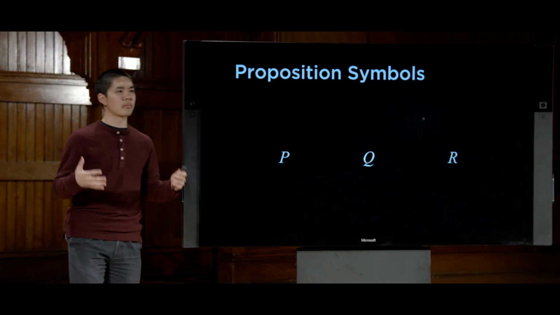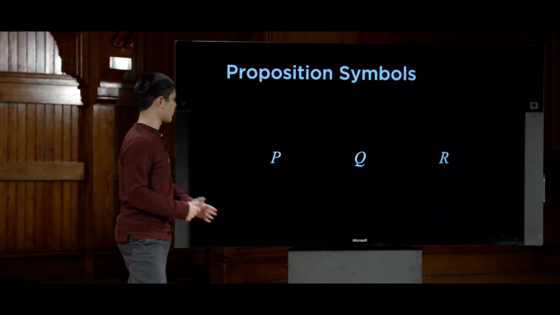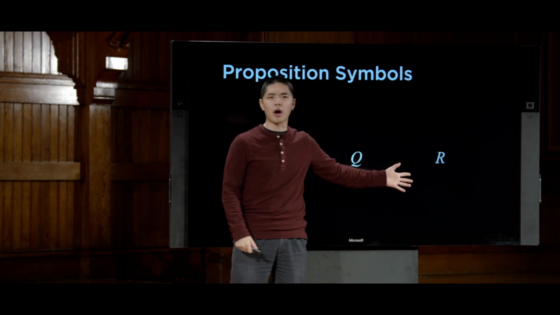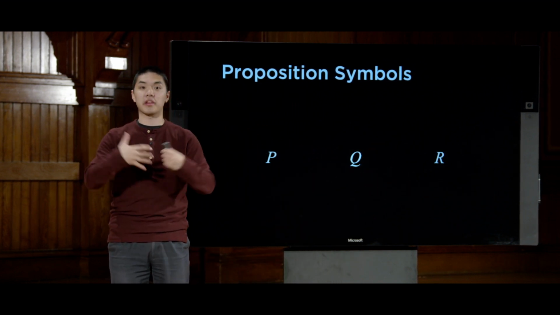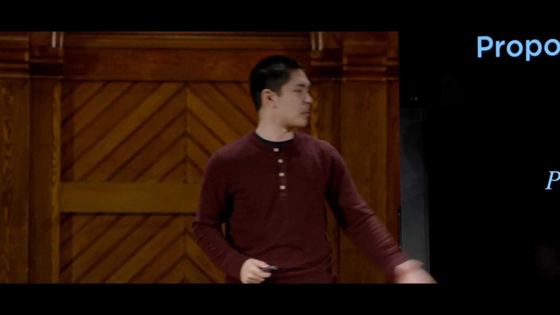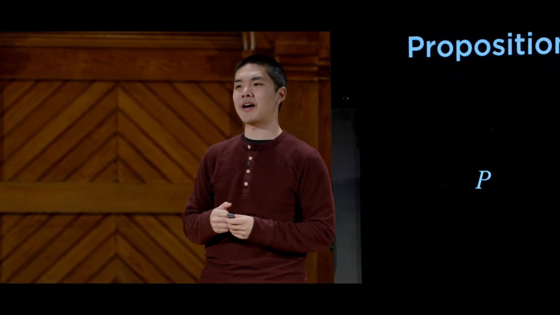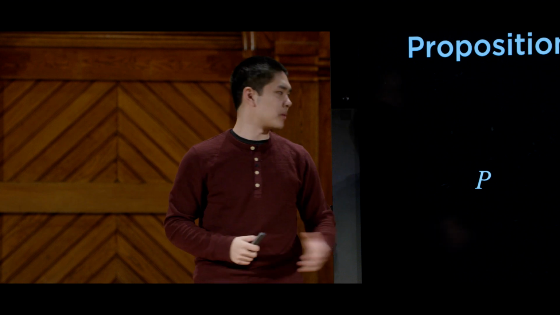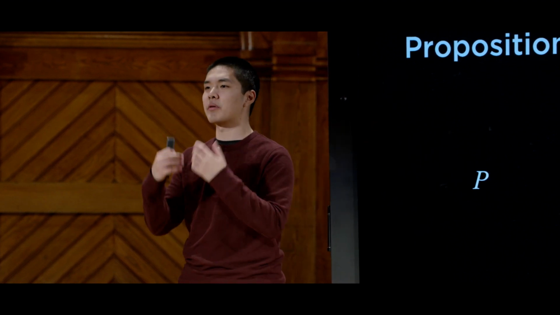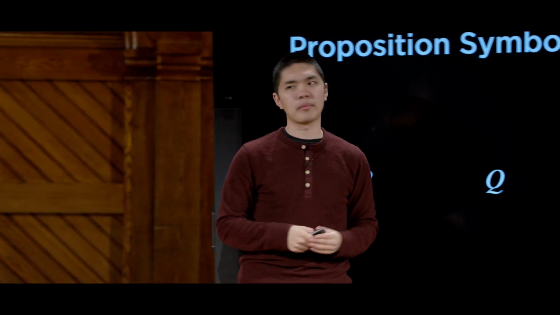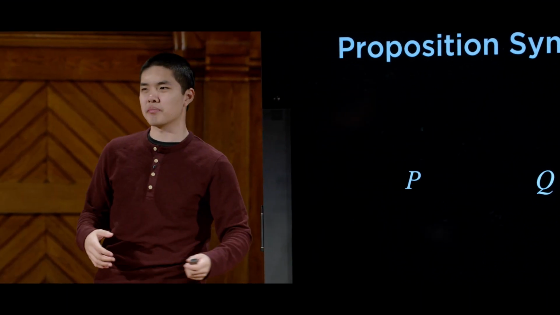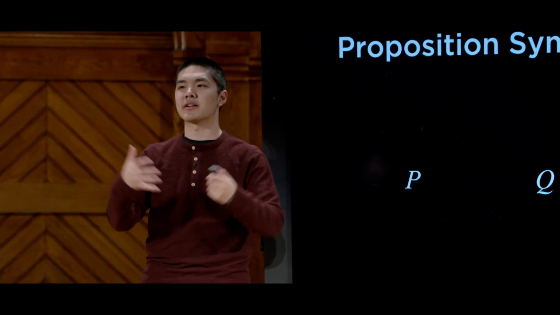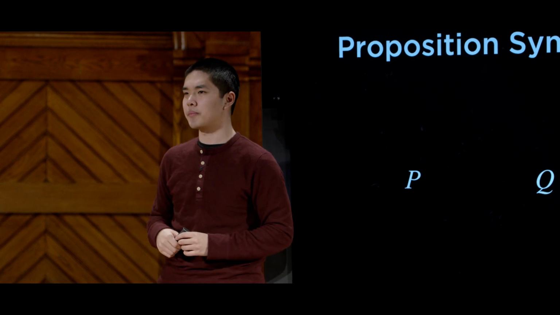We will have certain symbols that are oftentimes just letters, something like P or Q or R, where each of those symbols is going to represent some fact or sentence about the world. So P, for example, might represent the fact that it is raining. And so P is going to be a symbol that represents that idea. And Q, for example, might represent Harry visited Hagrid today. Each of these propositional symbols represents some sentence or some fact about the world.